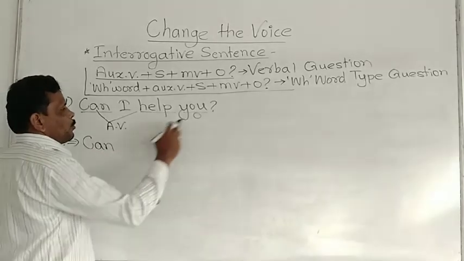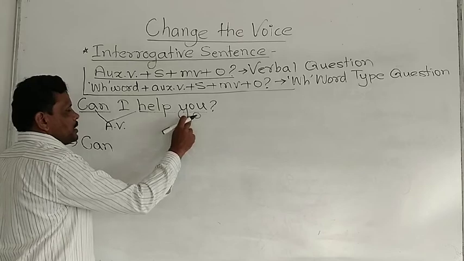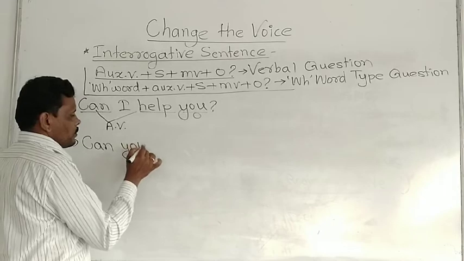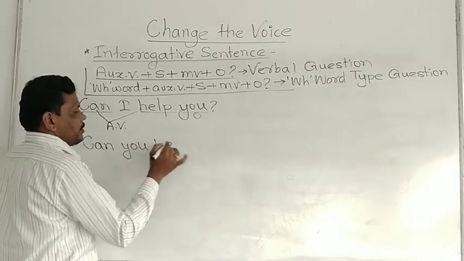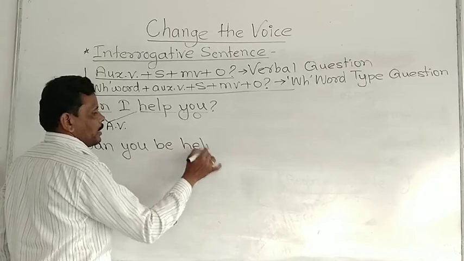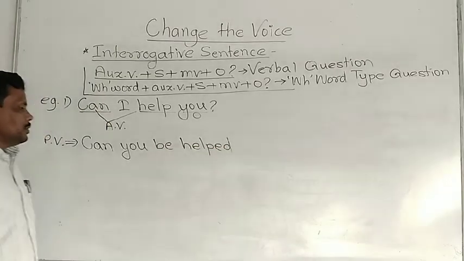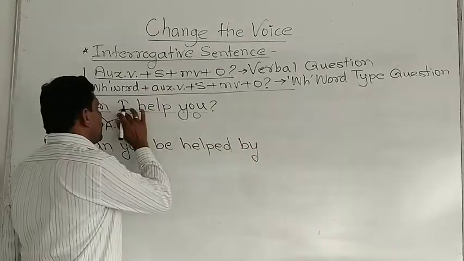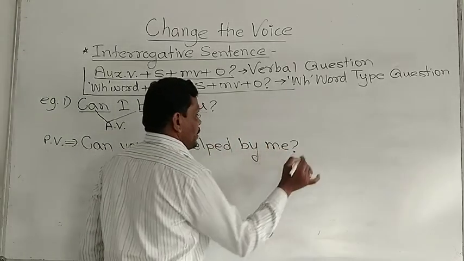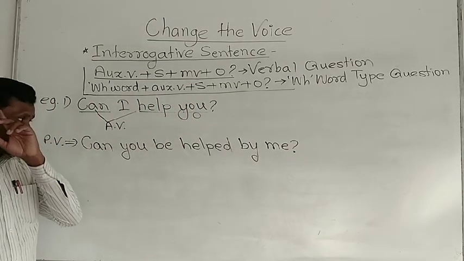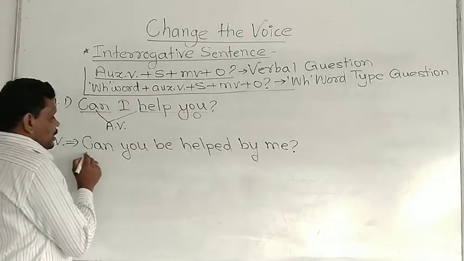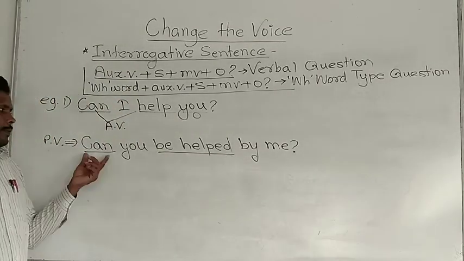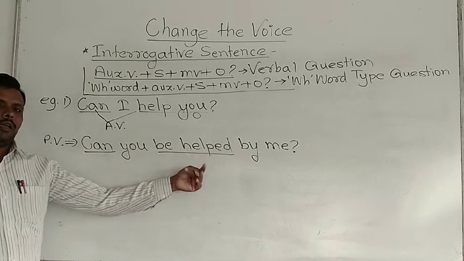Can. Then we should put this object after auxiliary verb, can you, then be, then V3, help. Can you be helped, and then by, and now I changes into me, and last question mark. See here what is done. Can plus be plus V3, this is passive form. Okay, can plus be plus V3.